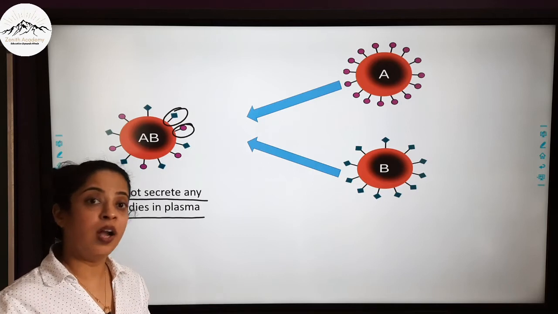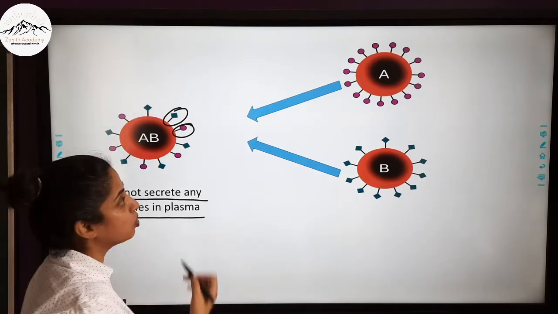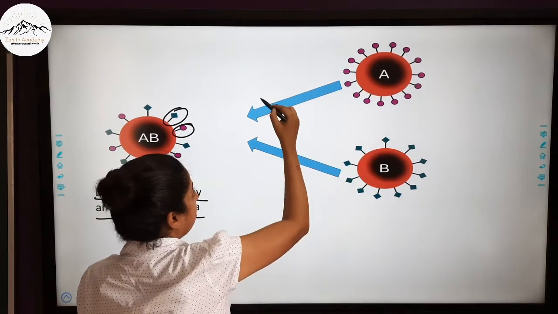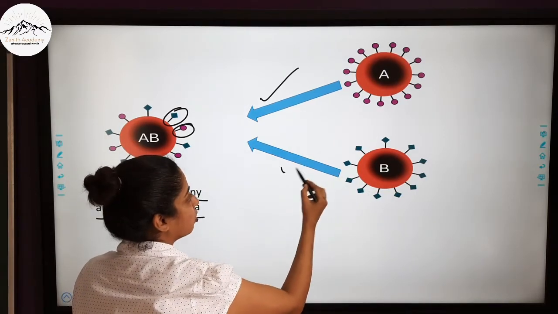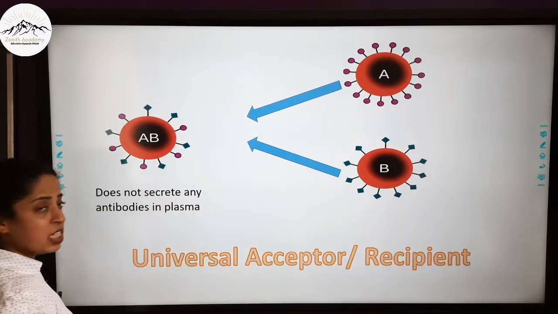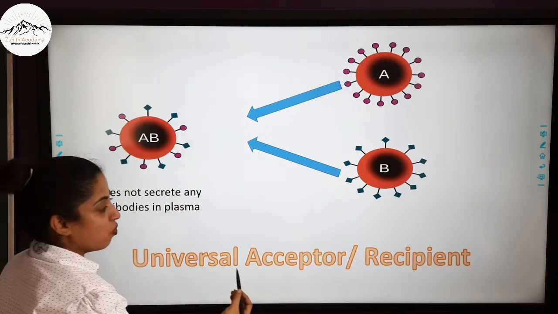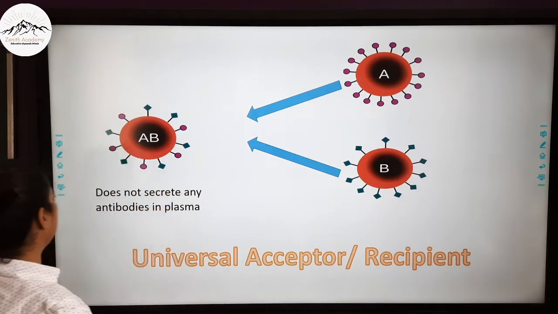Since there are no antibodies in the plasma, there is no one to fight the other blood groups. That is why a person containing blood group A can also donate blood to them, and a person containing blood group B can also donate to them. That is why persons containing blood group AB are known as universal acceptors or universal recipients.